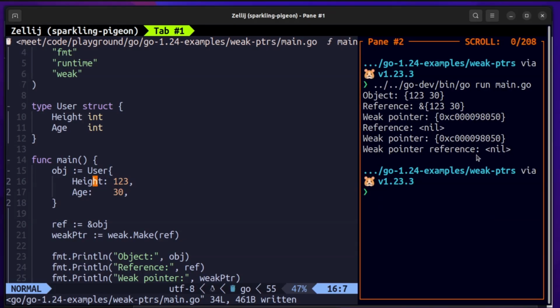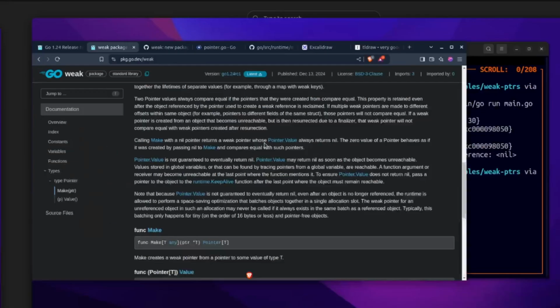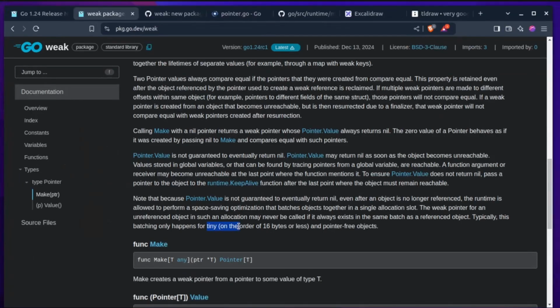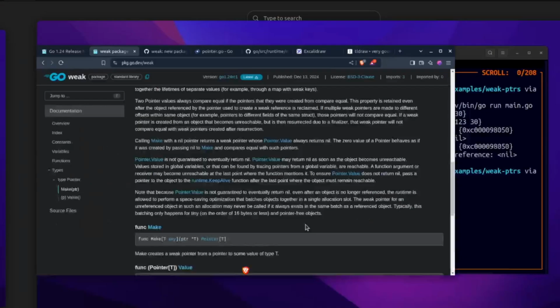It is roughly 16, it is 8 and 8 bytes long, because there are two integer values, and integer values are 8 bytes. So that is why it gets garbage collected, because this is not a tiny object anymore. So that is one quirk about weak pointers. It doesn't clear out values which are less than 16 bytes in total.